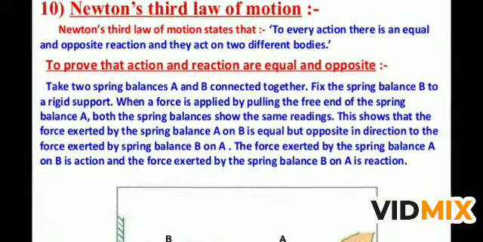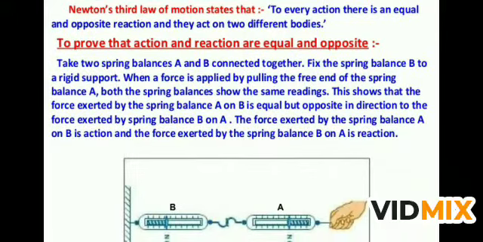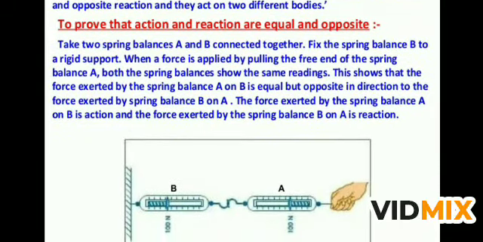Newton's third law of motion you can also see in this experiment, which is also shown in your NCERT. To prove that action and reaction are equal and opposite, take two spring balances A and B connected together. Fix spring balance B on a rigid support.